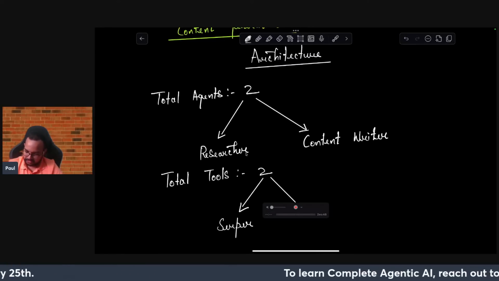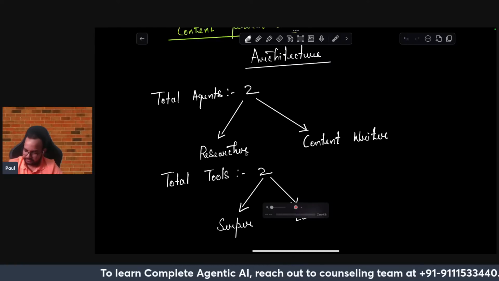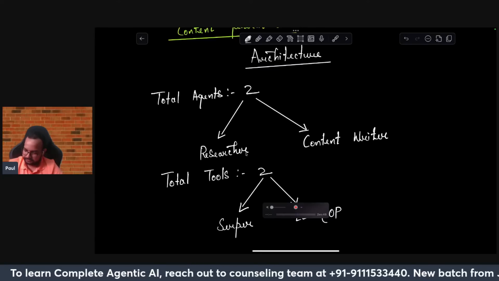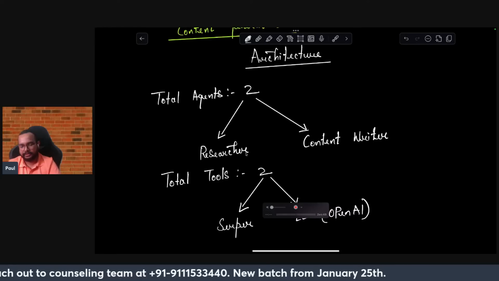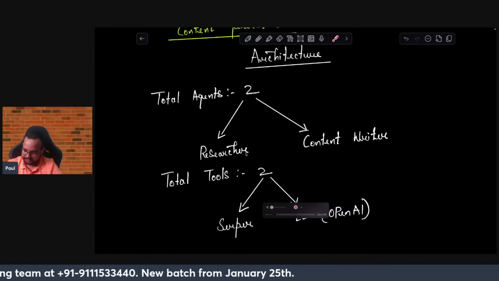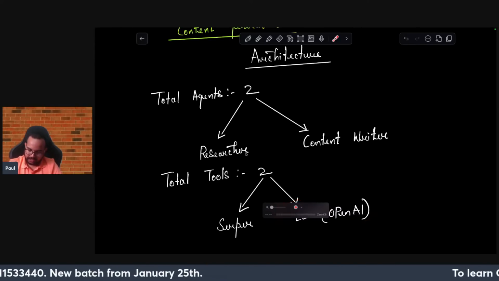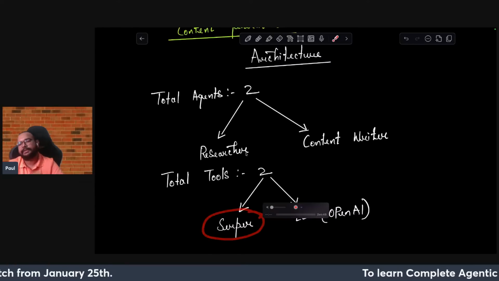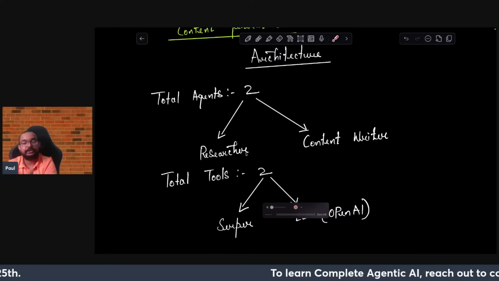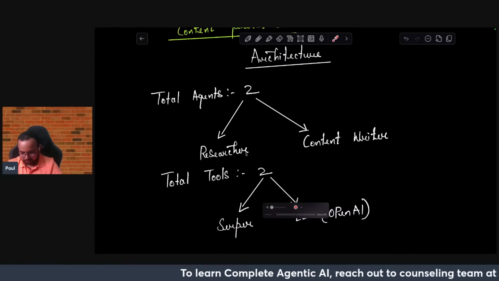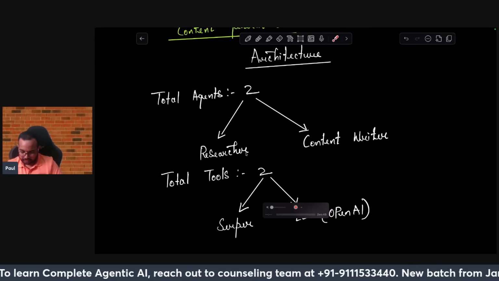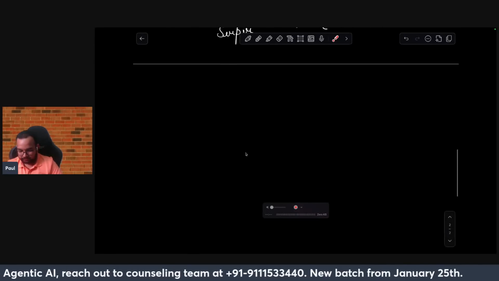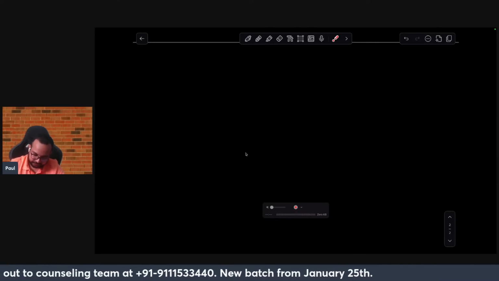And the second tool that I'll be using is basically the LLM, which is OpenAI. So one is an internal tool, and the other is an external tool, Serper, which is basically a third-party integrated tool with a free tier. So two agents, two tools, very important. Now let's talk about the workflow of the application.